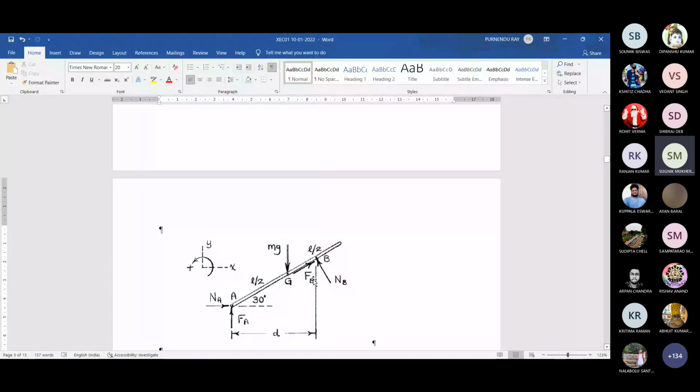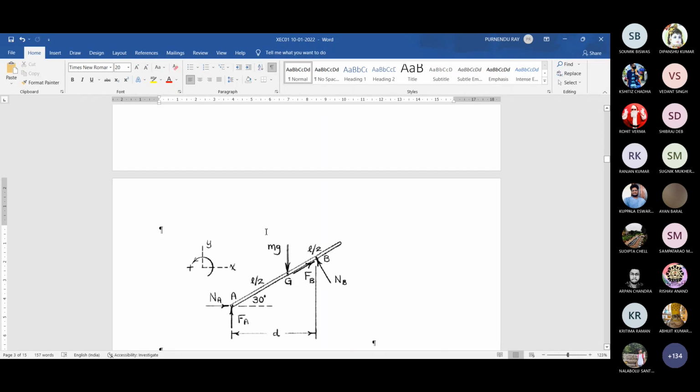Only these two reactions are given, opposite to the previous case. NA is not giving any contribution there because it is passing through the point A. FB is passing very close to point A. Its distance is almost 0, so we are neglecting this.